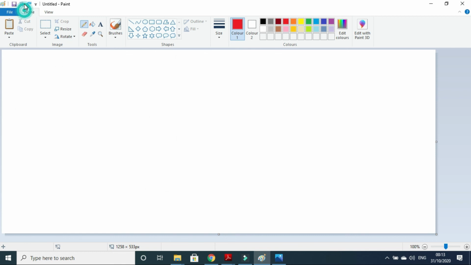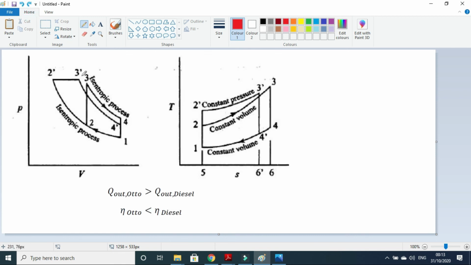Right now it's wrong. This 3 dash is a little bit higher than the 3. This is a wrong figure. In the actual figure, it should be like this: 1 to 2, 2 to 3, 3 to 4, 4 to 1, something like this.